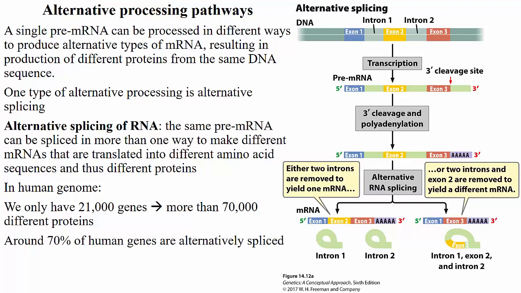In this example that we can see here, we have 3 exons and 2 introns. The first way we can splice this pre-mRNA is to splice out intron 1 and intron 2, and the mRNA contains exon 1 followed by exon 2 followed by exon 3. The other way is to splice out intron 1, exon 2, and intron 2, so our mRNA contains exon 1 followed by exon 3. In the human genome, we have only 21,000 genes, but more than 70,000 different proteins. Around 70% of human genes are alternatively spliced.